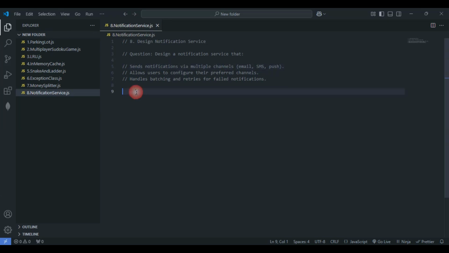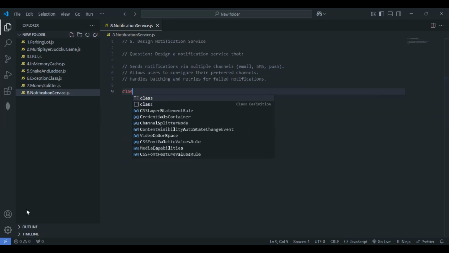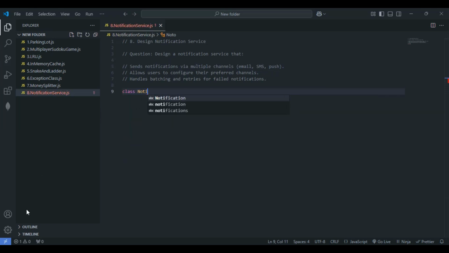I'll just come here very quickly. As we are designing a notification service, I'll take the class name NotificationService. We have considered the notification service. Within this, let me quickly define the constructor.